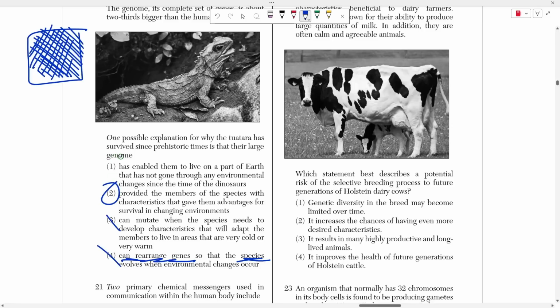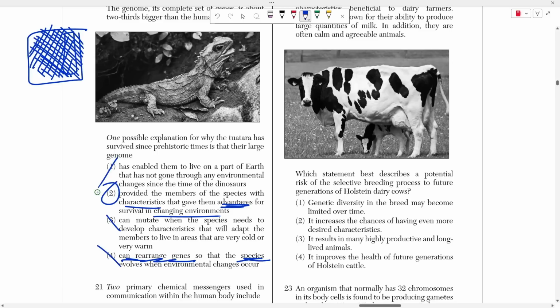Their large genome, their really, really big instruction manual, provided the members with characteristics or features that gave them advantages for survival in changing environments, right? Okay. So if something changes, they have pretty much all of the instructions to account for that change.